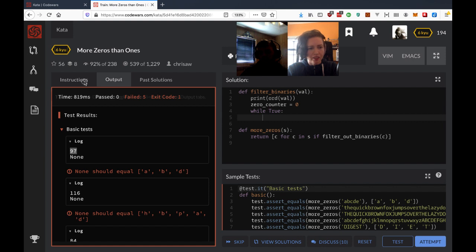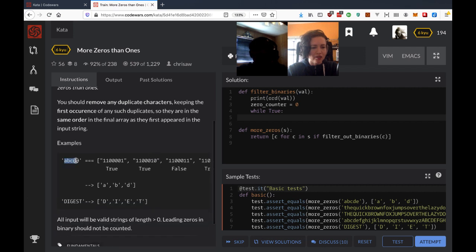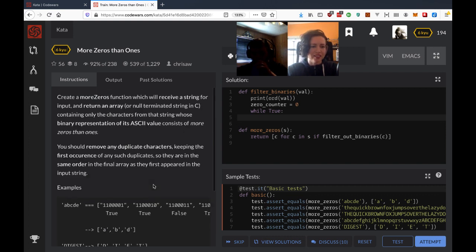Yeah. We're only returning the characters if the binary representation has more zeros than ones in it. So we have to count the zeros and ones in binary and then return the values that have more zeros than ones back as the ASCII character. That's pretty much it. There aren't too many instructions here.